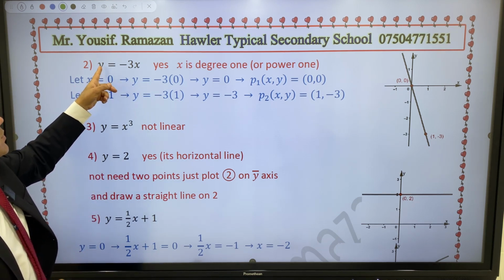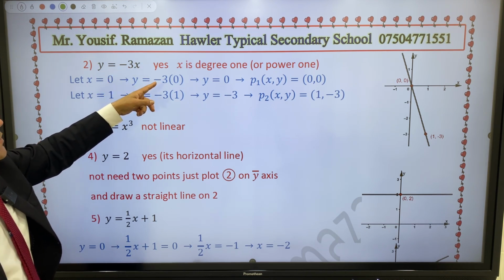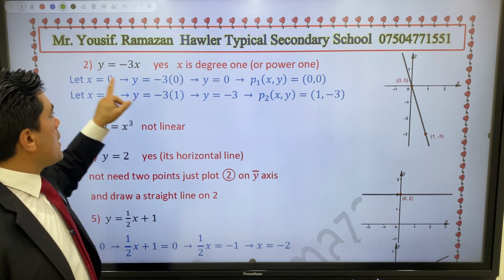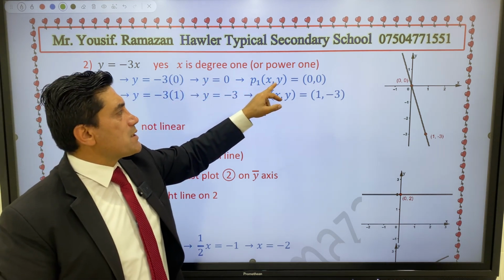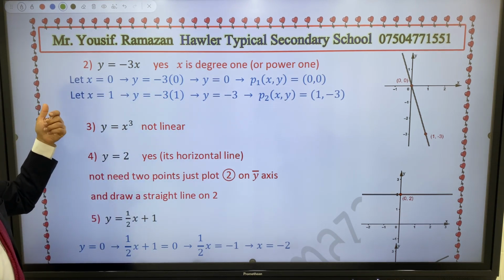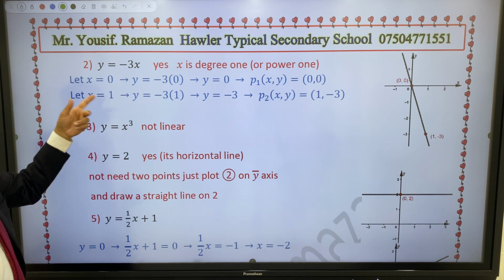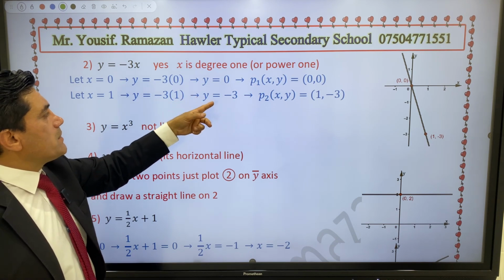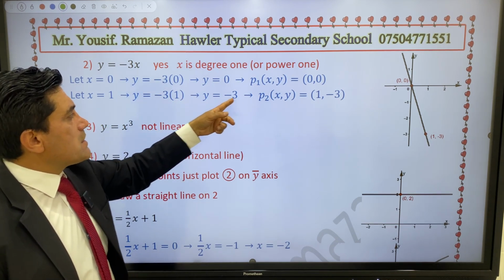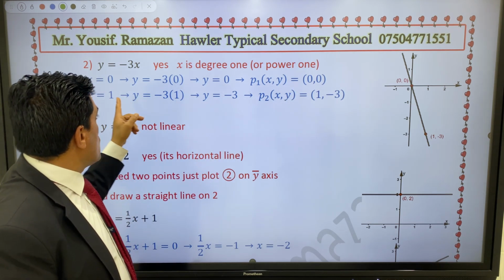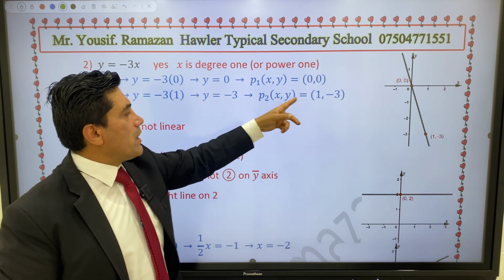When x equals 0, y equals negative 3 times 0. Negative 3 times 0 is 0, so y equals 0 and x equals 0. So the first point xy is 0, 0. And then to find the second point, let x equal 1. So y equals negative 3 times 1, which is negative 3. The second point is x equal to 1 and y equal to negative 3.